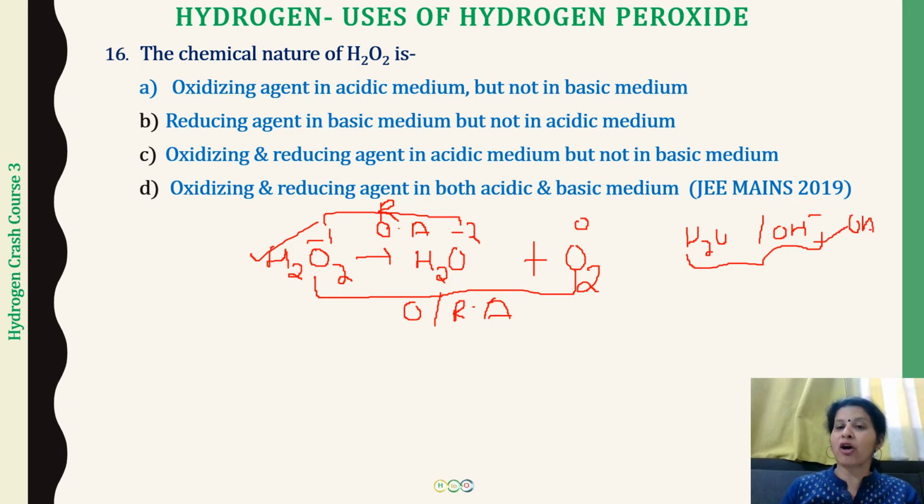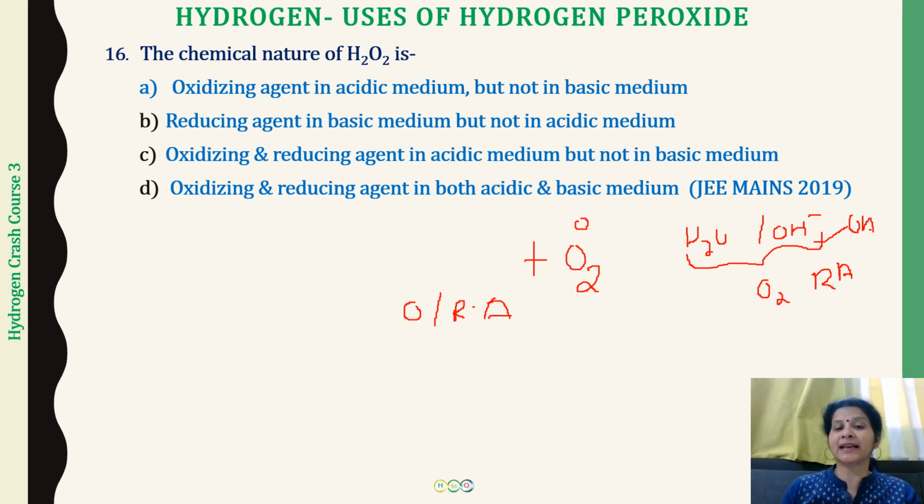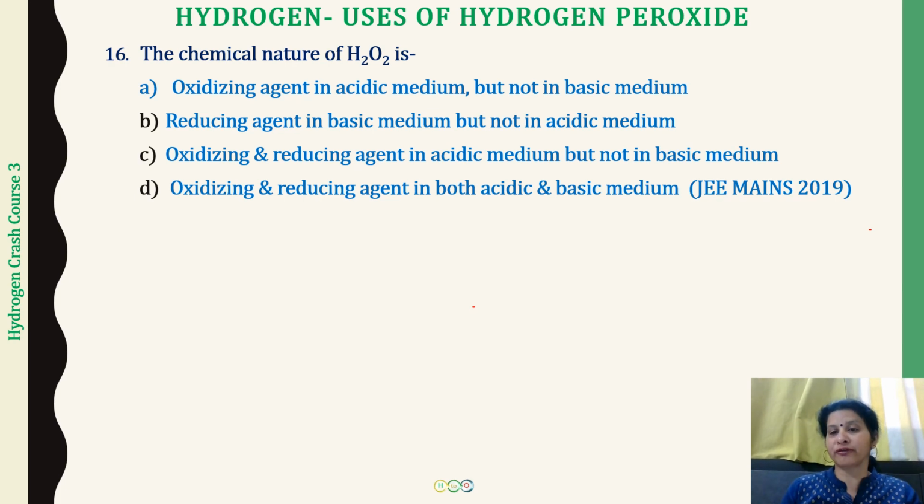And whenever oxygen is being evolved in the products, it is going to act as a reducing agent. This is what you have to remember, even if you forget the reactions and you have to choose what hydrogen peroxide is acting as in these reactions. So it is going to be easy for you to just look at the reaction and write your answer and save a lot of time.